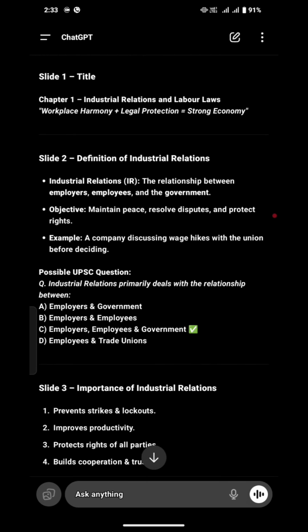Industrial and labor laws. Workplace harmony plus legal protection equals strong economy. Workplace harmony plus legal protection equals strong economy.